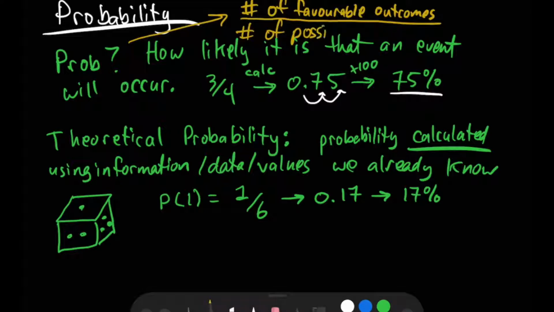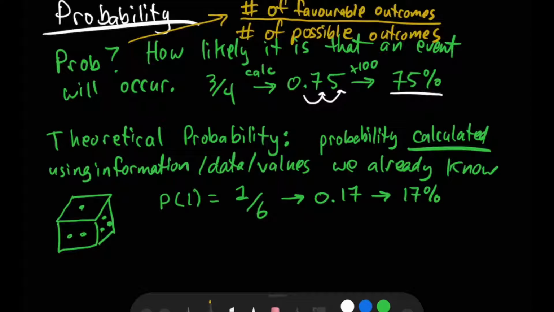So how many different ways can I have an outcome? So with my die, there are 6 possible outcomes because there are 6 sides on the die. And how many are favorable outcomes? Well, I was looking for getting a value of 1. There's only one way to get a value of 1 on a die, so my probability is going to be 1 over 6.